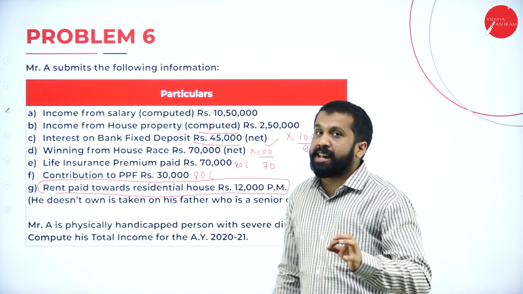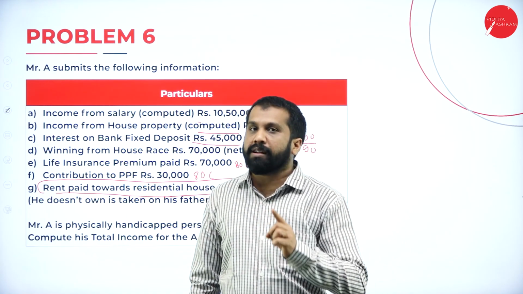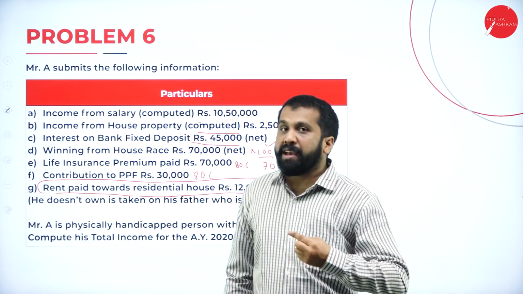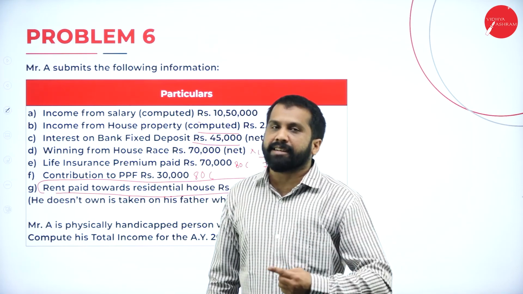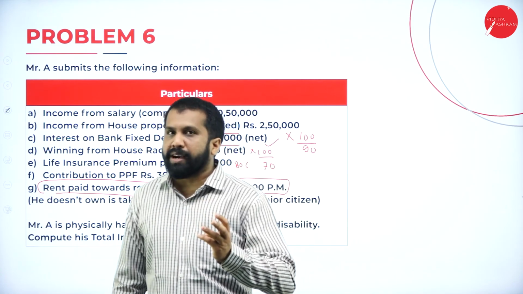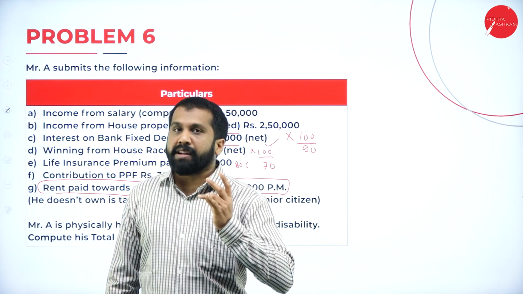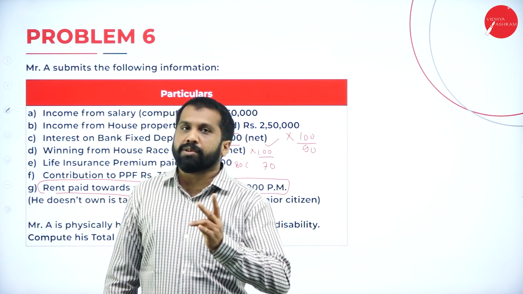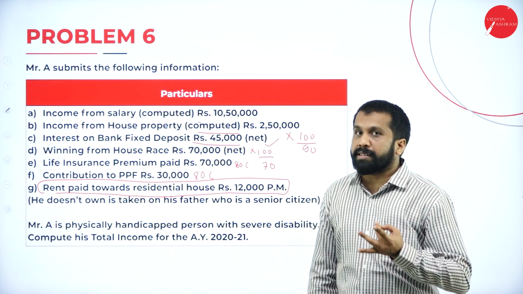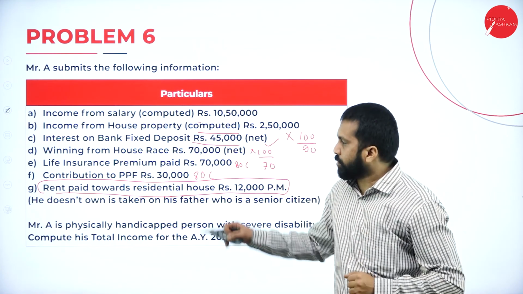What is that? 80GG for rent paid, not received. Received means house property. Paid means you have to take deduction. Under this, what happens? 5,000 into 12 and your 25% of the adjusted gross total income and 10% of the gross total income minus actual paid, whichever is less has to be taken.